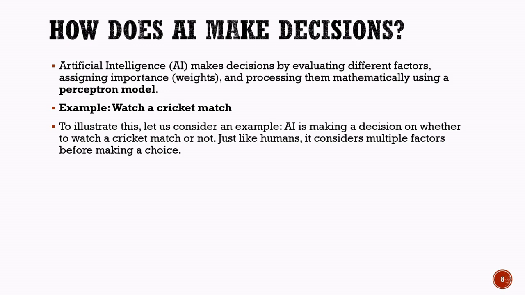Just like a human being, the system will not make the decision based on a single factor. Instead, it will consider several factors before reaching a conclusion. In the next few slides, we will see how these factors are identified, ranked according to their importance, assigned weights, and finally used by the perceptron model to make a decision.